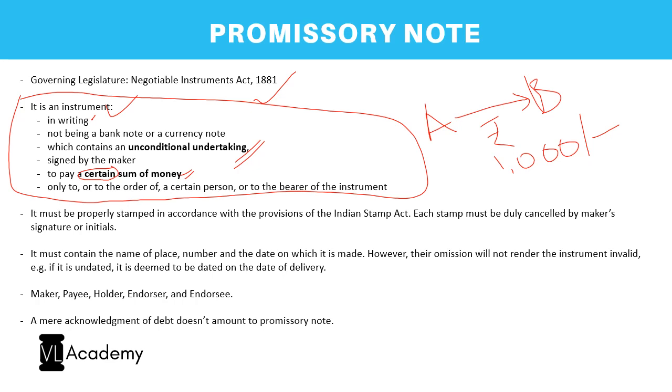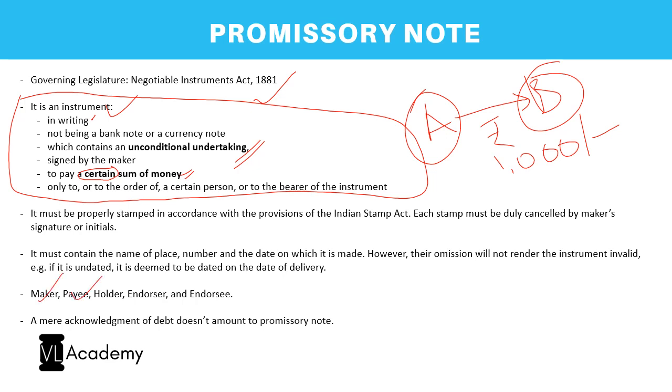I would simply say, I promise to pay rupees 1,000 to the bearer of this instrument, and he will give that instrument to B. Correct? So when you're giving the instrument to B, B will be the payee. Here the maker will be the person who made the instrument, that is A. B is the payee.